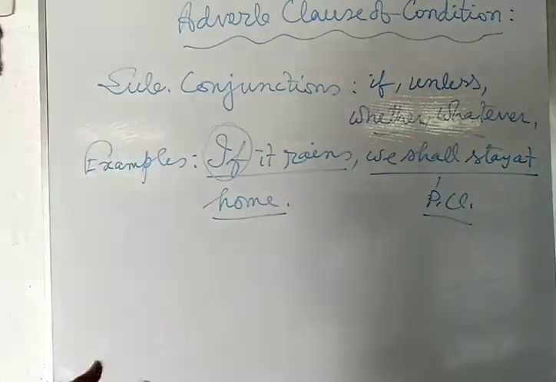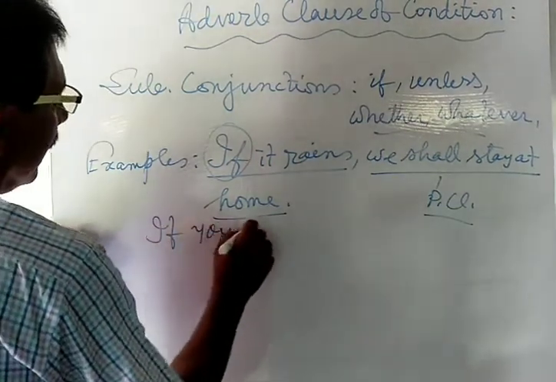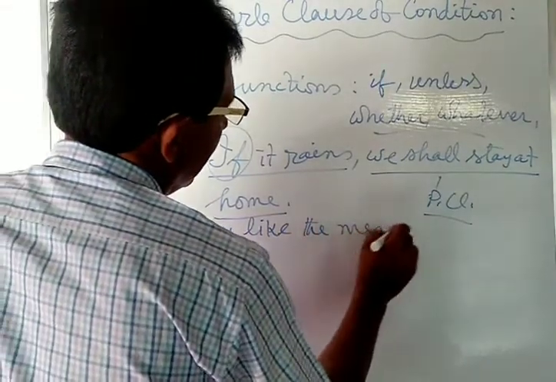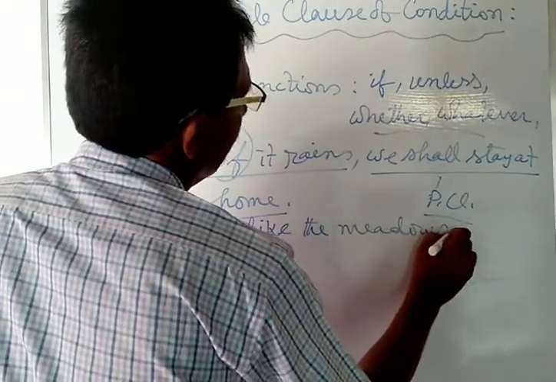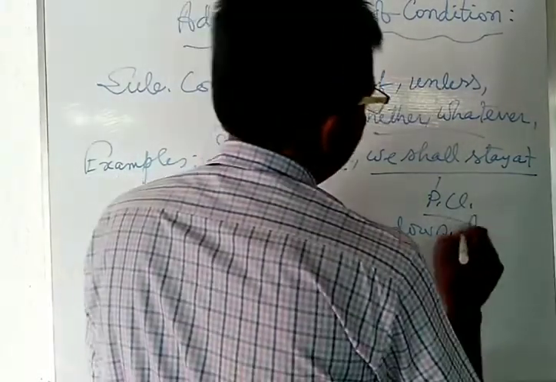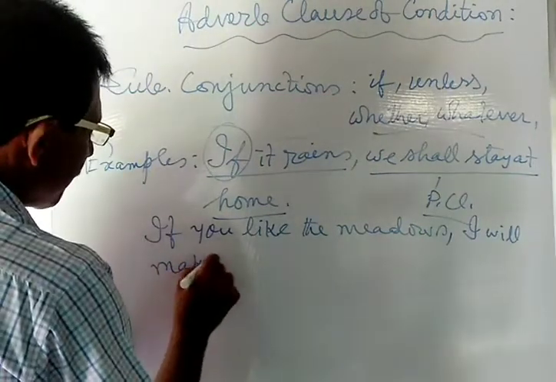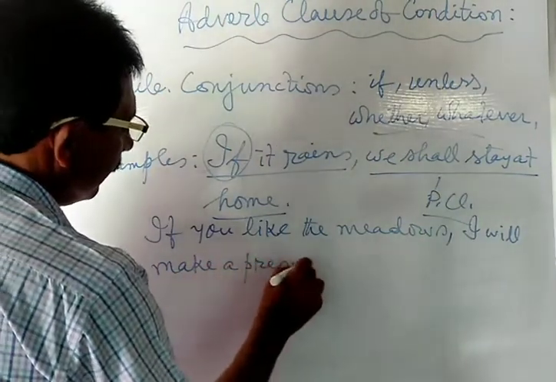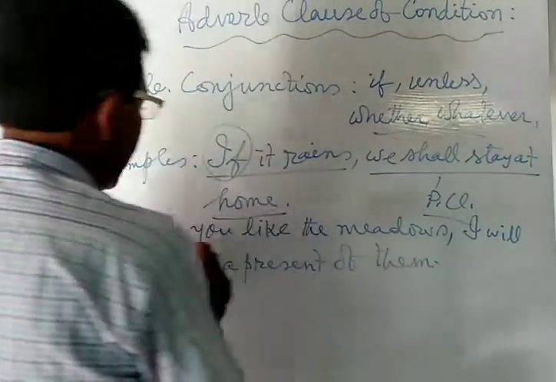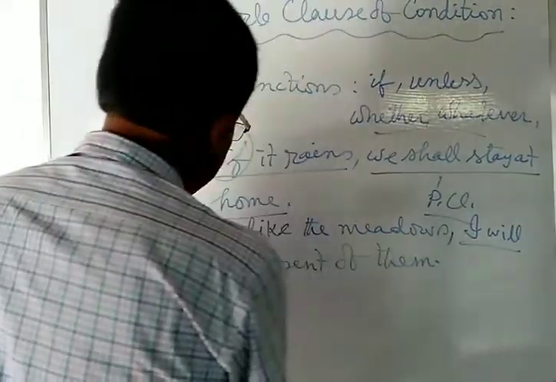Then in another example, suppose, if you like the meadows, I will make a present of them.